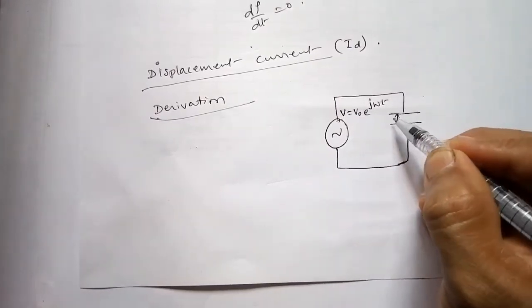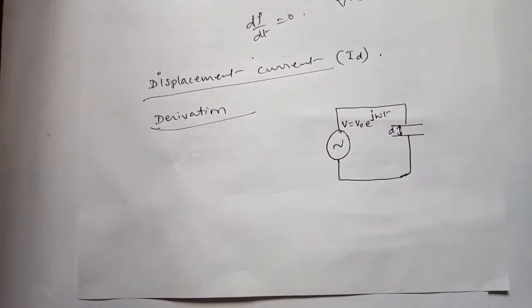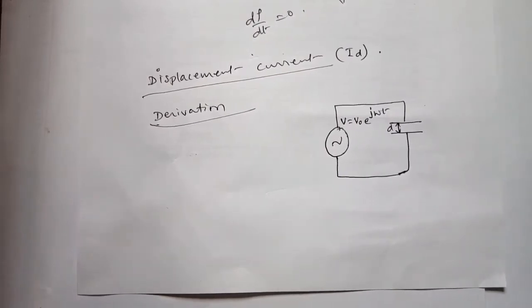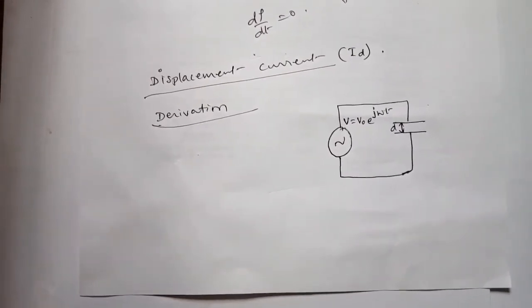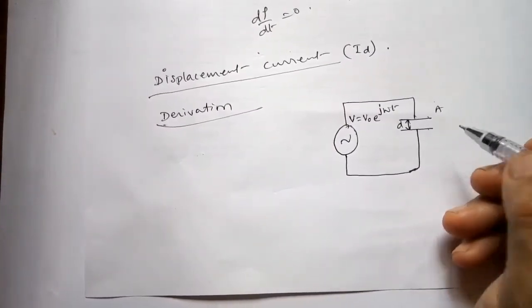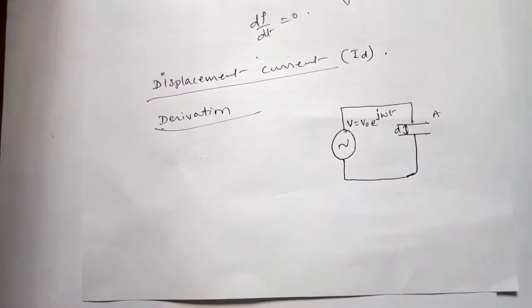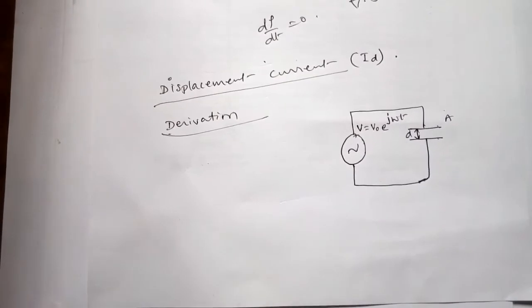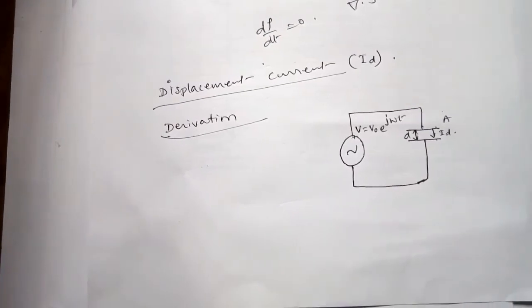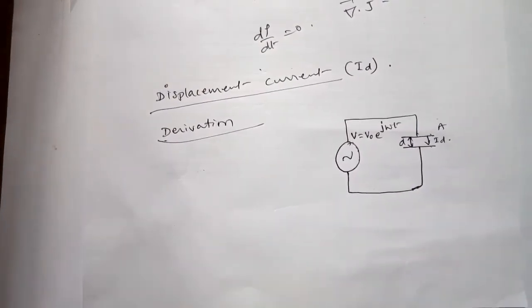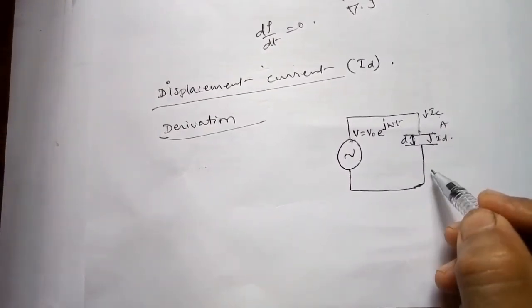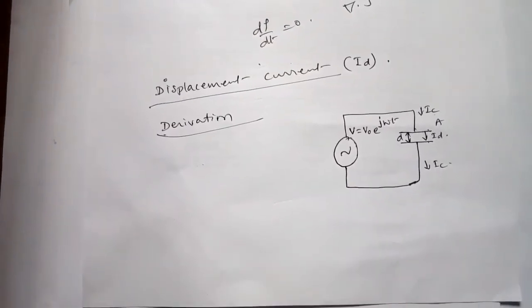D is the thickness of the capacitor, that is the dielectric medium, and let A be the area of the two plates. And D is the separation between the two plates. Now ID is the displacement current. IC is the current flowing through the capacitor.